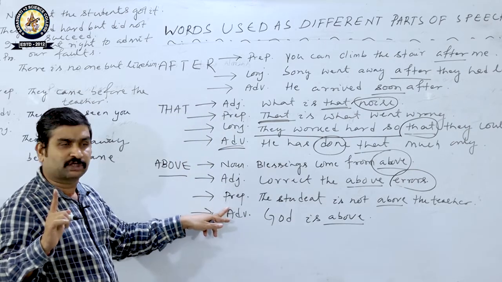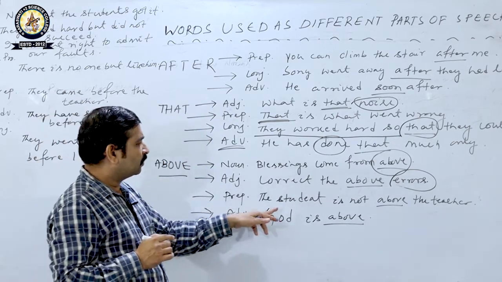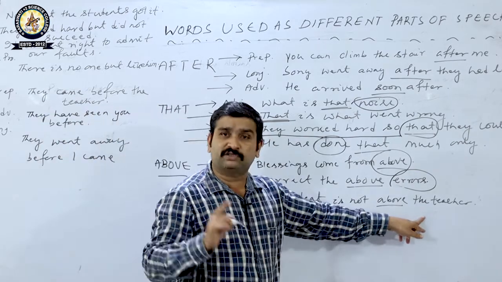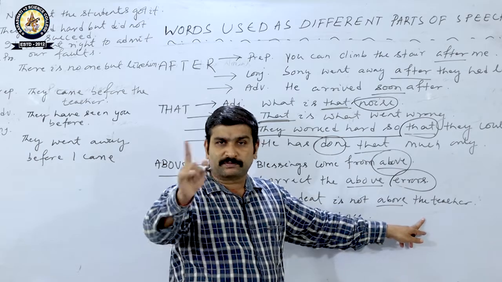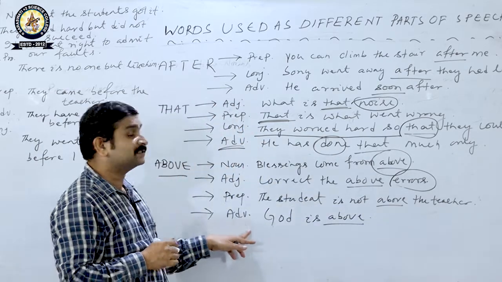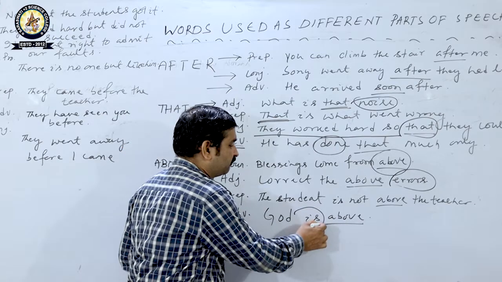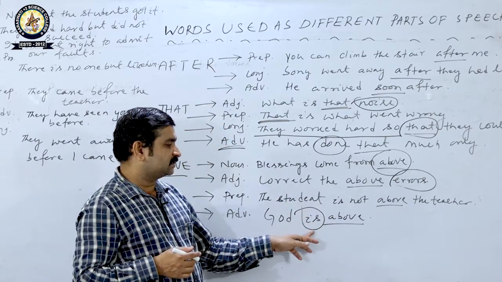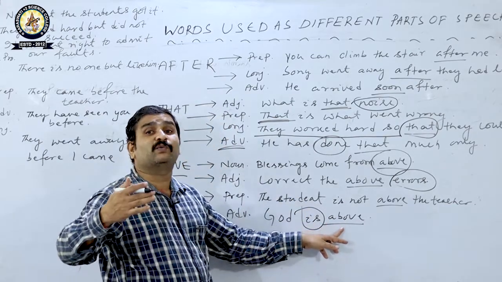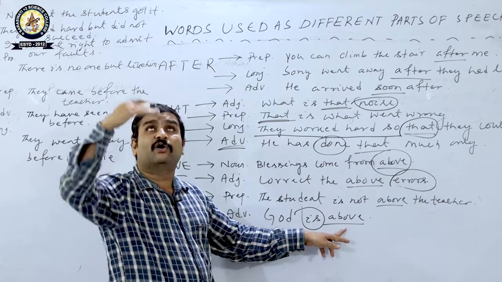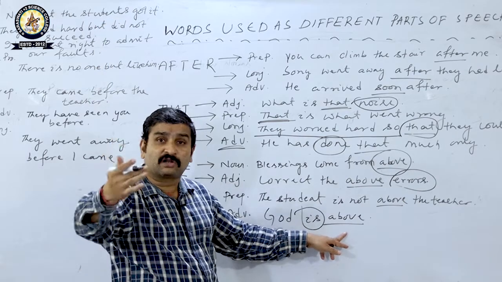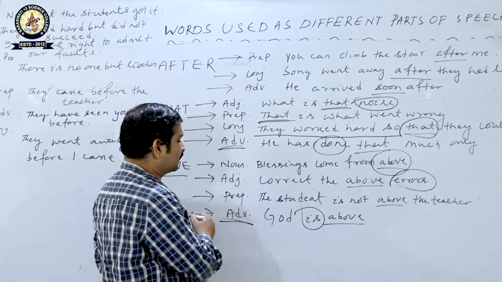Next one is preposition. Look at the word above. How? The student is not above the teacher. And the last one is adverb. God is above. So, this is the verb is, it modifies this verb and says one position. Where is God? God is above. That's why it is an adverb.